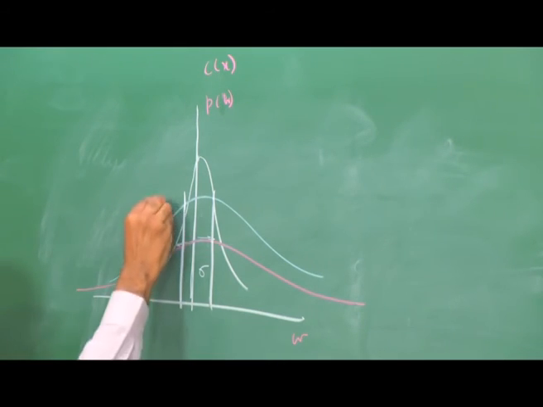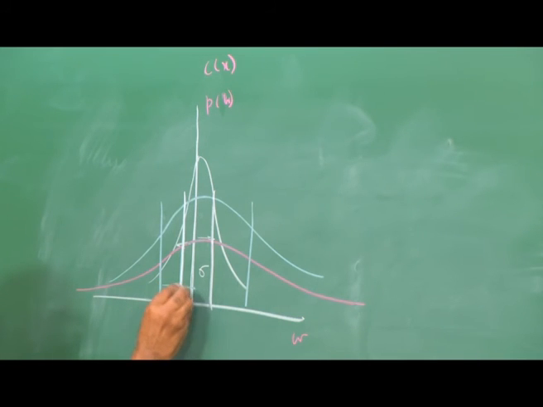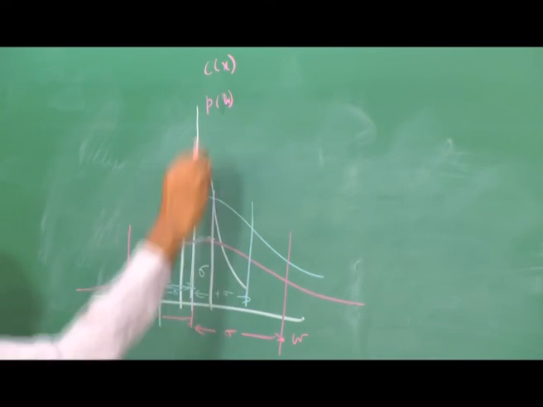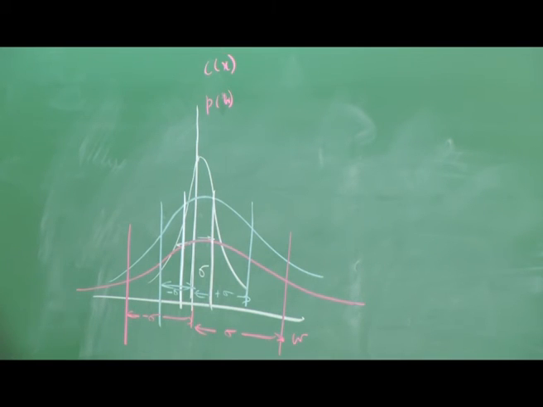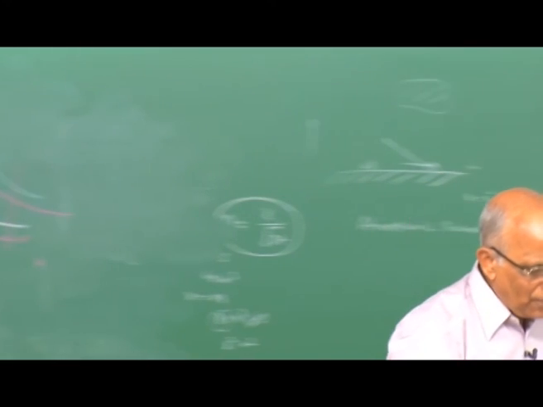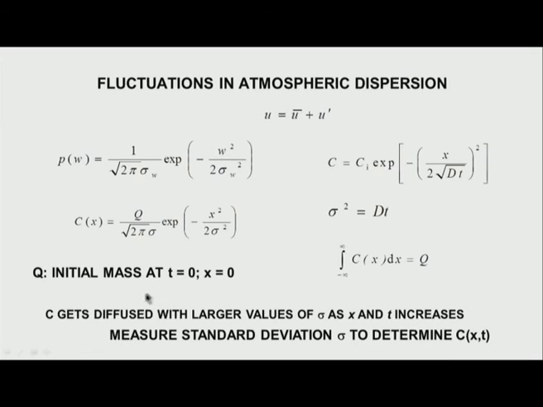When it diffuses out still further, this is my value of minus sigma and this is my value of plus sigma. When it diffuses out still further, this becomes minus sigma about the mean and plus sigma about the mean. Therefore, if I can evaluate the value of sigma, I can evaluate my concentration, and this is how we evaluate concentrations.